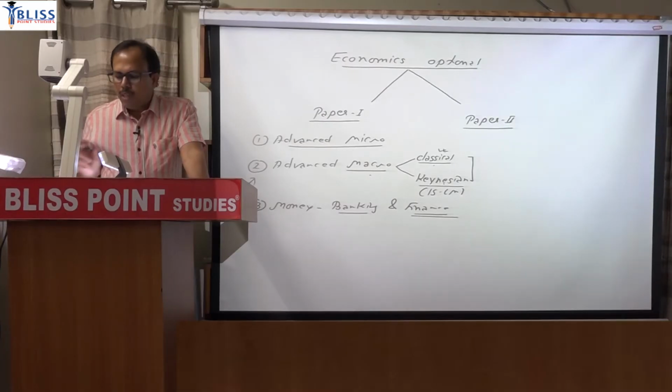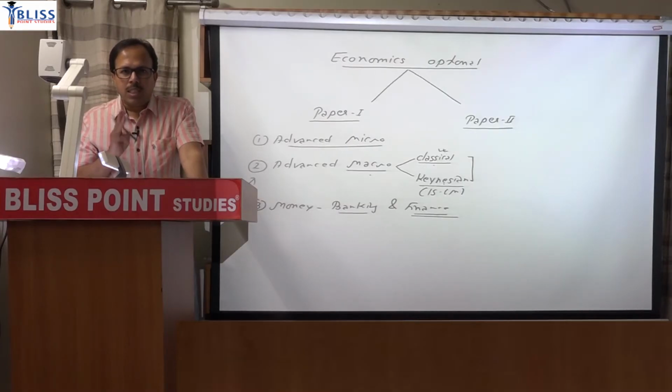For the public finance point of view, the core book will be Musgrave and Musgrave, 2-3 chapters, 1 and 2 chapters from Stiglitz, chapter number 19 and 20 to be precise, and the other source you can refer to is H.L. Bhatia.